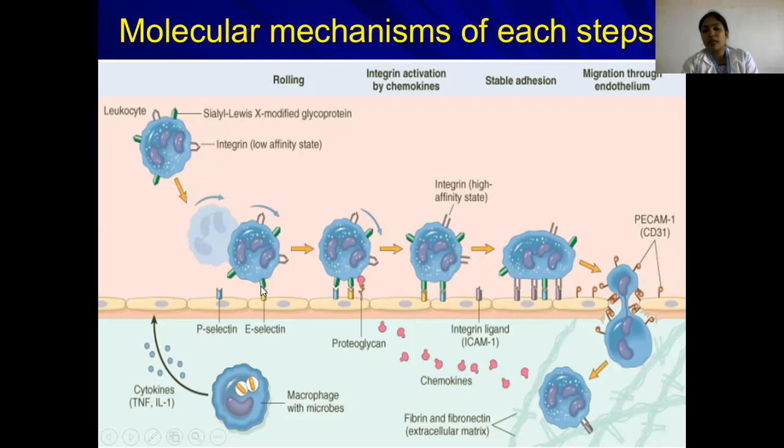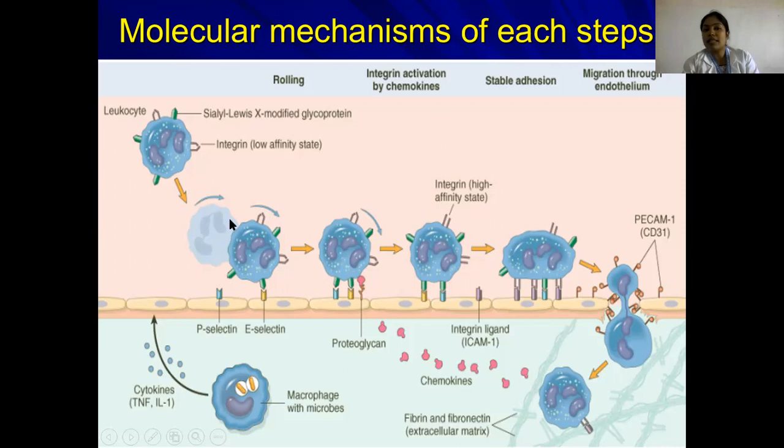You can note from this picture that sialyl-Lewis X modified glycoprotein is binding to P-selectin and E-selectin. Similarly, L-selectin on the leukocytes binds to certain molecules on endothelial cells, which I will deal with in detail.